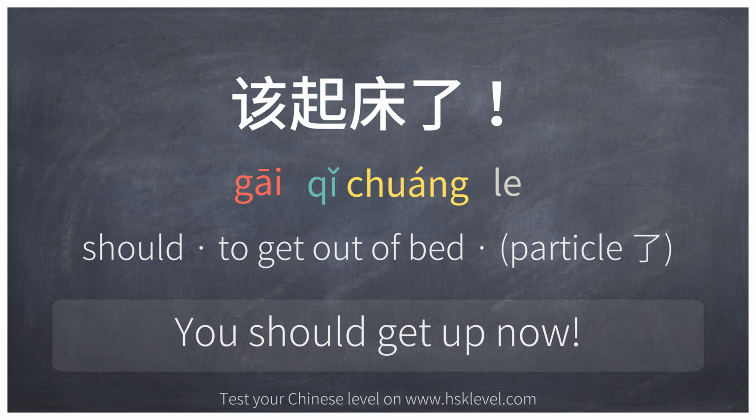了 is a grammatical particle that has many functions in Chinese. In this sentence, it is used to indicate a change of state or situation. It shows that something has happened or is about to happen. It can also add a sense of urgency or emphasis to the sentence.